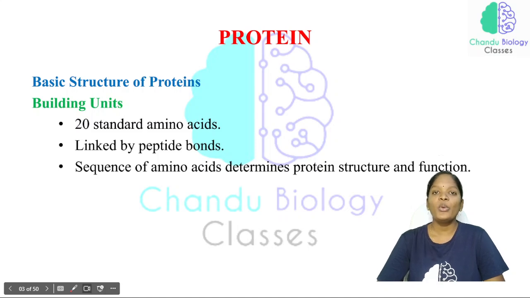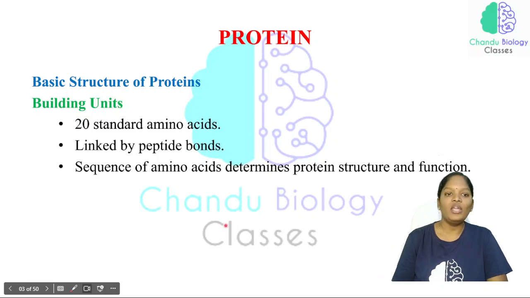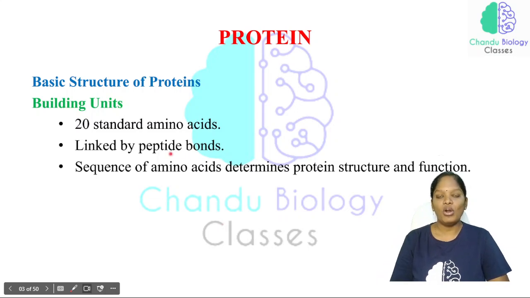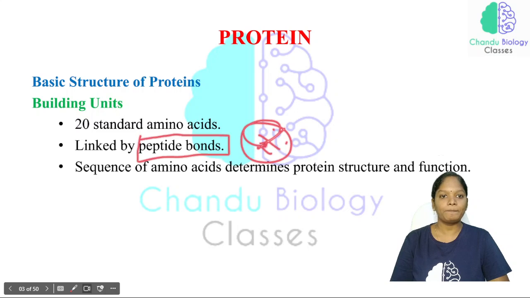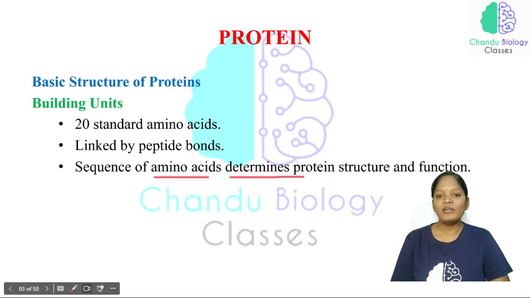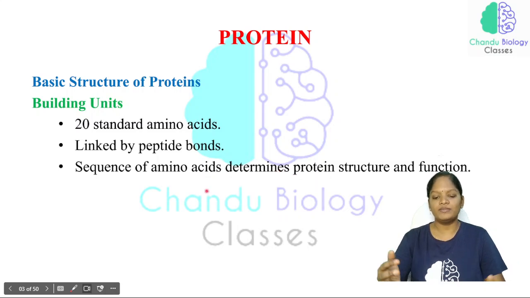And you should also know which amino acids come under the essential amino acids, and which come under the non-essential amino acids. Now all those amino acids are linked by a bond, and that bond is called a peptide bond. Very, very important. The sequence of amino acids determines the protein's structure and function. So many amino acids are linked by peptide bonds into polypeptide chains, and together we have a high molecular weight molecule, which is nothing but a protein.